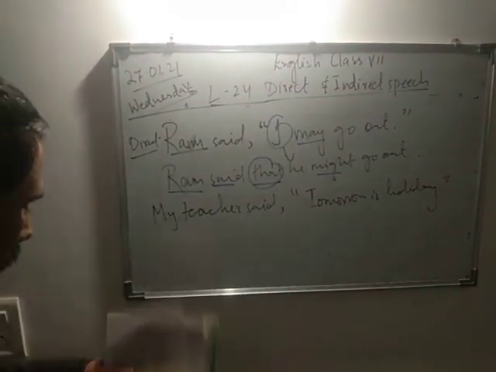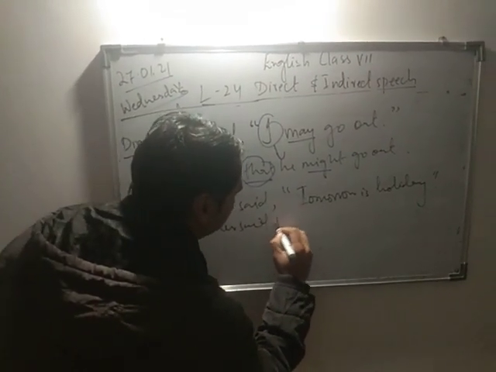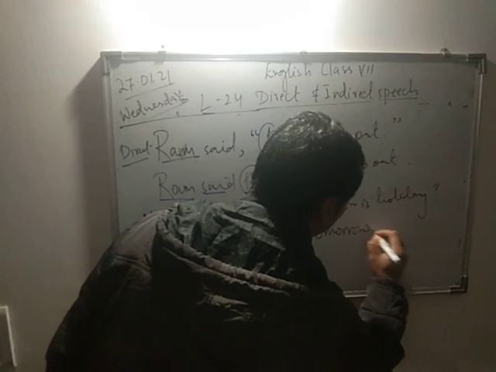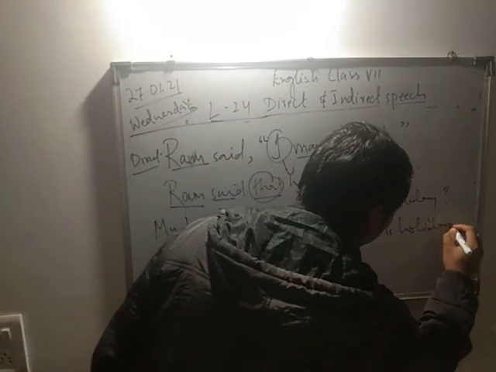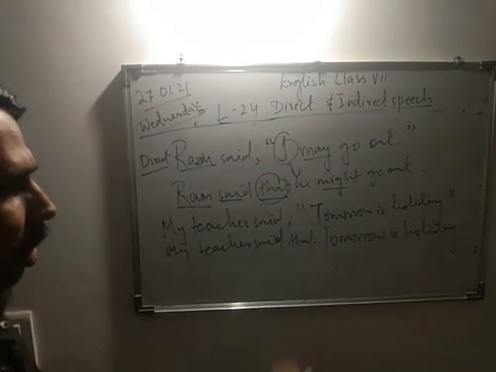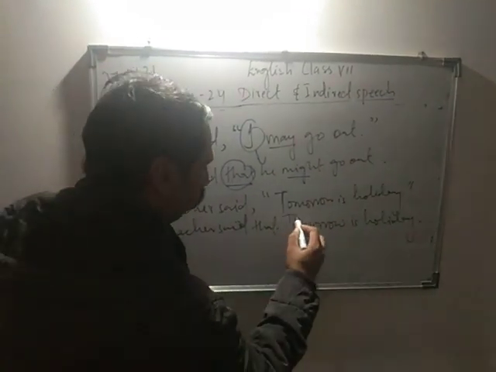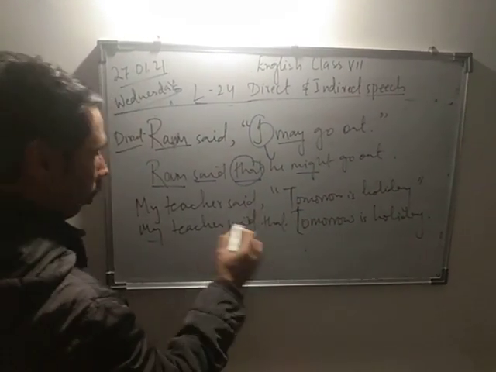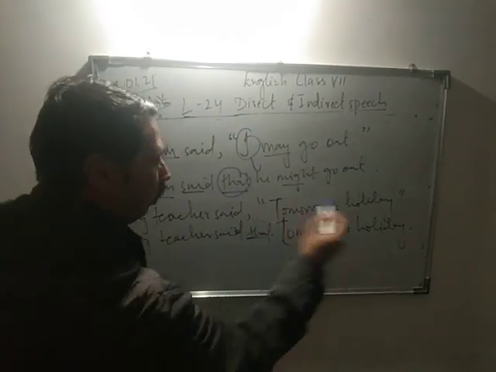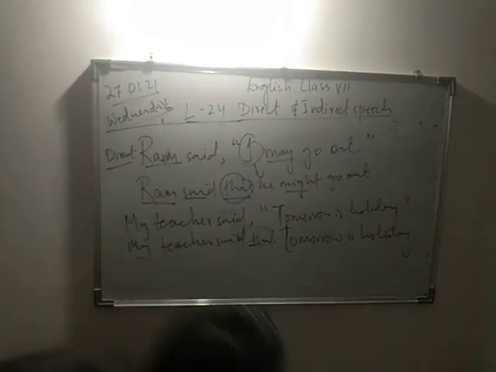So how do I change it? My teacher said that tomorrow is holiday. This is declarative, a fact, a statement given as true. So I will introduce "that", I remove the inverted commas, and the tense remains the same.